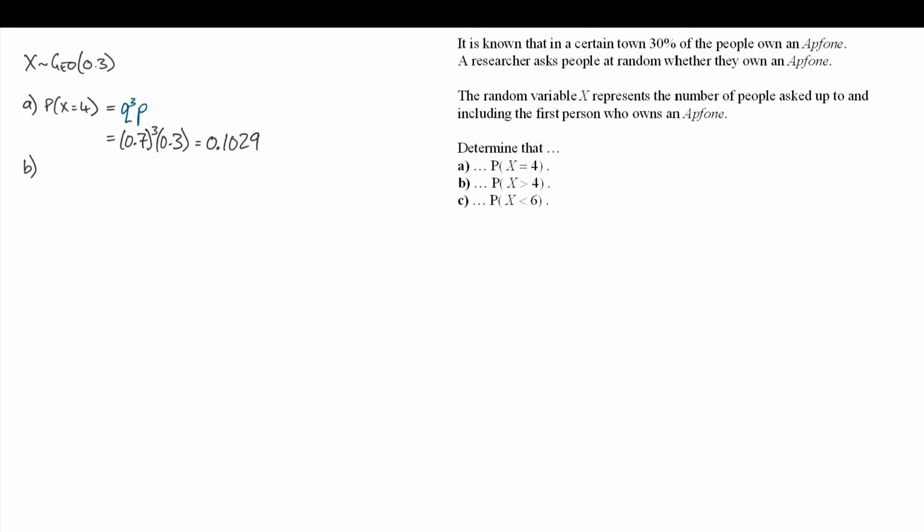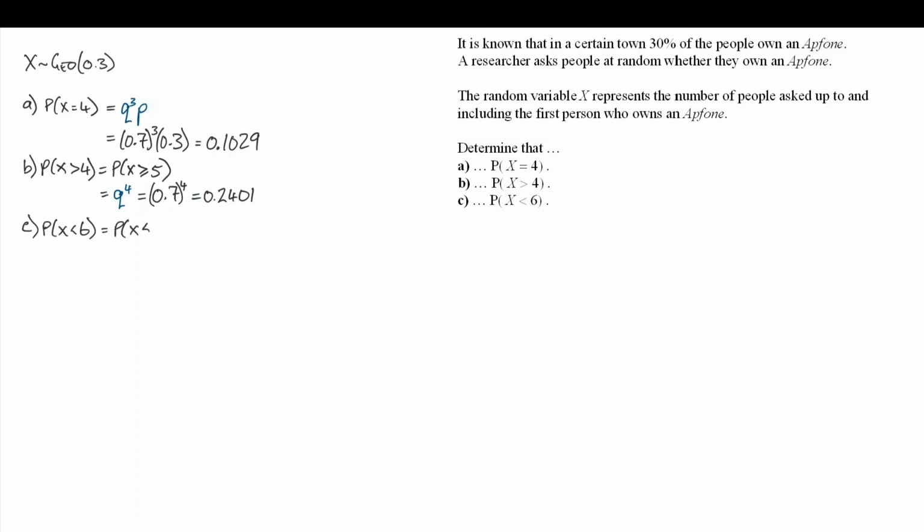In part B, we're asked to find the probability that x is greater than 4, the probability that we needed more than 4 people to be asked before we got our first success. Well, straight away you know that we want to write this with greater than or equal to, so we have a number that we are actually interested in. So the probability that x is greater than or equal to 5. If we know that we needed 5 attempts or more, then we know we definitely have had 4 failures in a row. For the first 4 attempts, they were failures. This is going to be q to the power of 4. 0.7 to the power of 4, well, that gets us 0.2401.